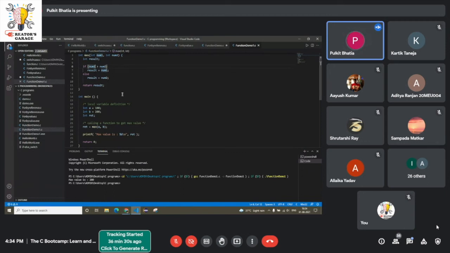Now this max function value becomes equal to 200. It is just for the explanation. Now the value of ret becomes 200. So when we print the statement, the value of the function comes out to be 200.